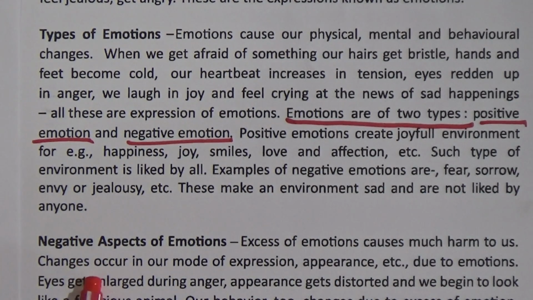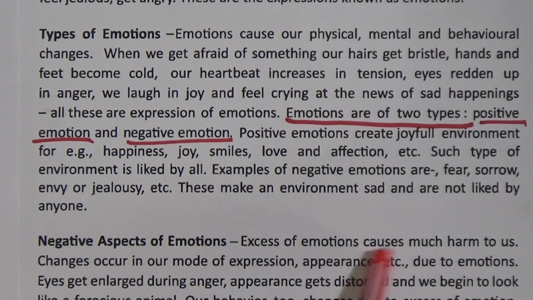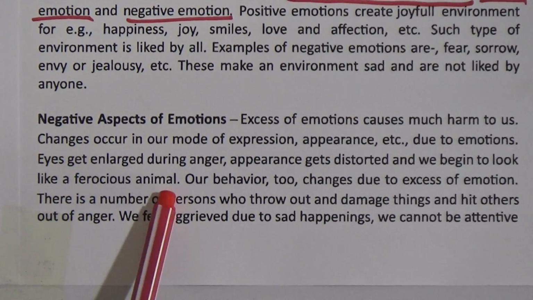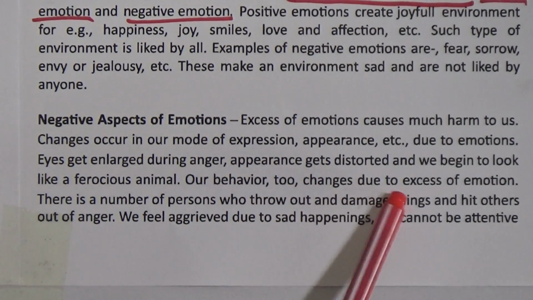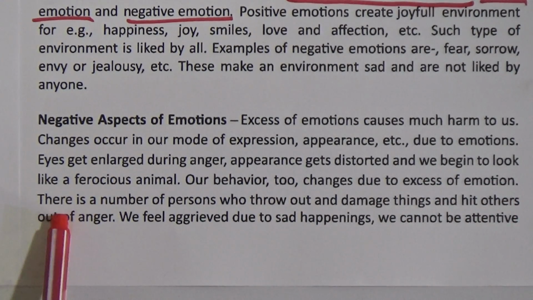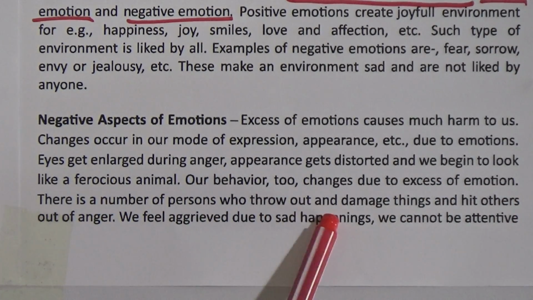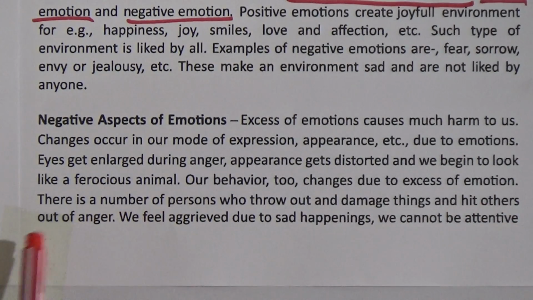Now, negative aspects of emotions. So, excess of emotions causes much harm to us. Changes occur in our mood, expression, appearance, etc. due to emotions. Eyes get enlarged during anger, appearance gets distorted and we begin to look like a ferocious animal. Our behavior too changes due to excess of emotion. There are a number of persons who throw out and damage things and hit others out of anger.